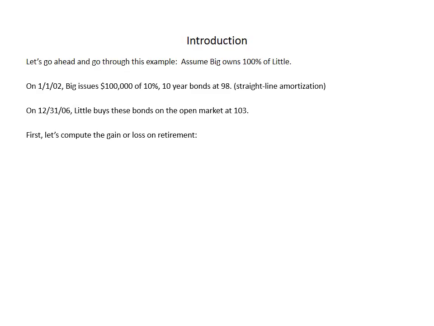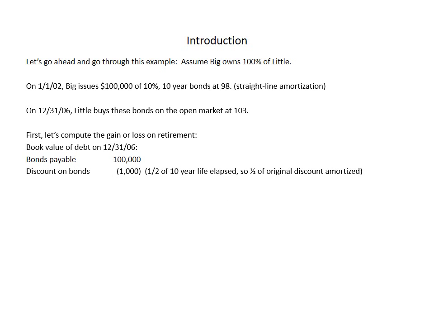First, let's go ahead and compute the gain or loss on retirement. And again, to do that, we're going to compare the book value at date of acquisition with the price paid. So the book value of the debt on 12/31/06, we have the bonds payable at face value, less the remaining discount. Now again, these things initially had a 2% or $2,000 discount. Half of the 10-year life has elapsed, so half of the original discount has been amortized, the other half is still there. So they've got a book value of $99,000. They were repurchased for $103,000, a loss of $4,000.